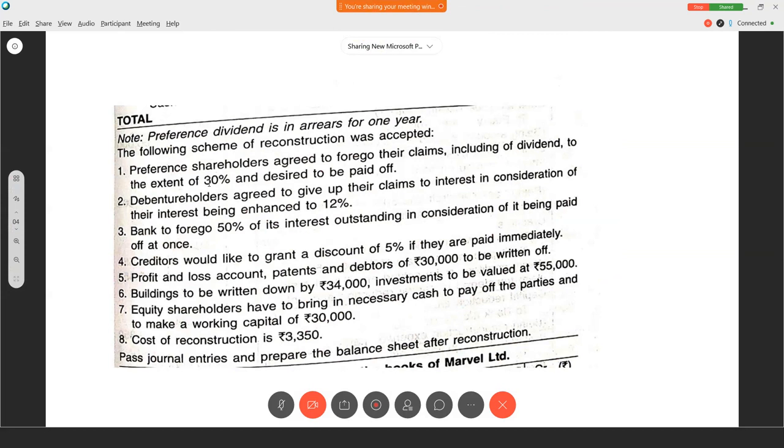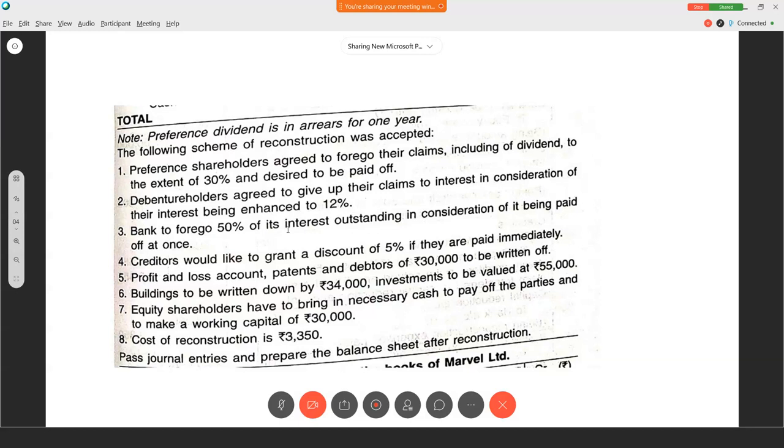The first one. Preference shareholders agreed to forgo their claims, including dividend, to the extent of 30% and desired to be paid off. So they want their capital back, and they are ready to sacrifice 30%. Debenture holders agree to give up their claims to interest in consideration of their interest being enhanced to 12%. They want to increase their interest percentage.